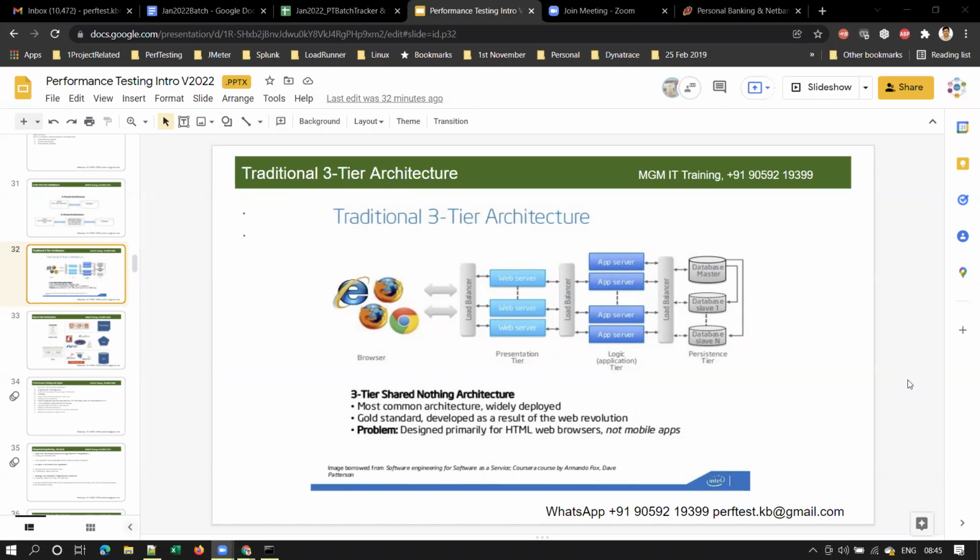In two-tier architecture, you don't have a database server, right? App server. Yeah, we'll discuss that later.